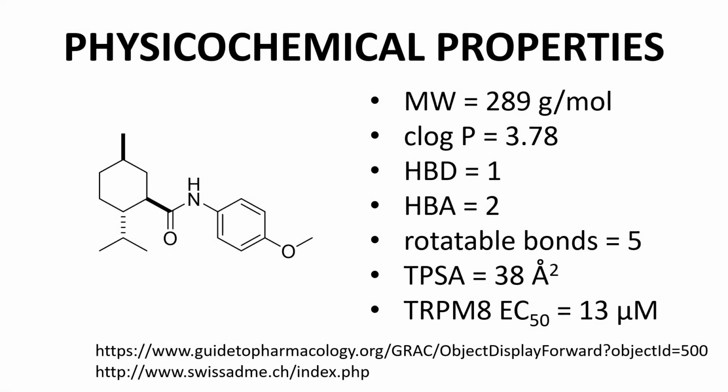Here are some of the key physicochemical properties of alcoholtramine. These properties are in line with an orally administered small molecule drug. Of course, alcoholtramine is not orally administered. It is administered directly to the eye.